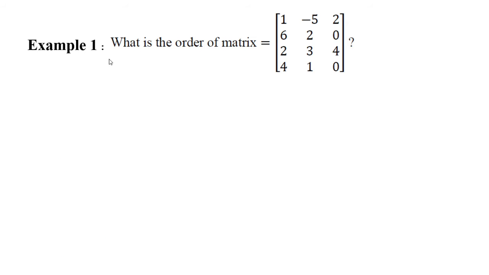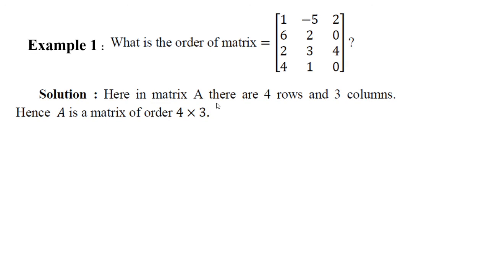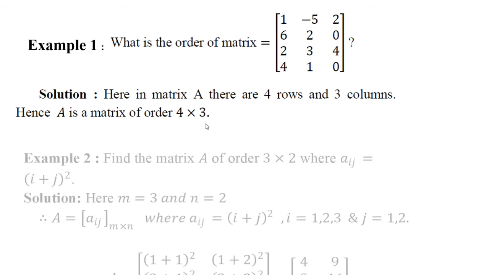Example number 1. What is the order of the matrix? In this given matrix, there are 1, 2, 3, 4 rows and 3 columns. So here in matrix A, there are 4 rows and 3 columns. Hence, A is a matrix of order 4 by 3, because in this matrix there are 4 rows and 3 columns.